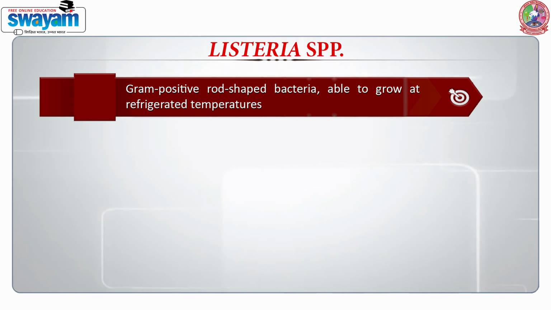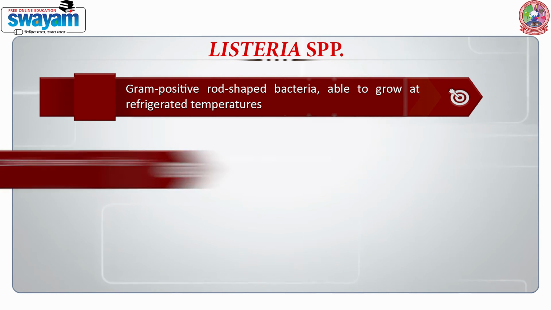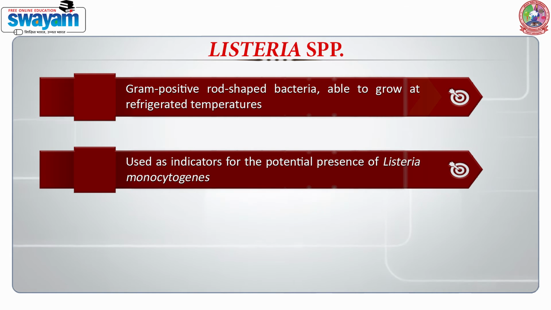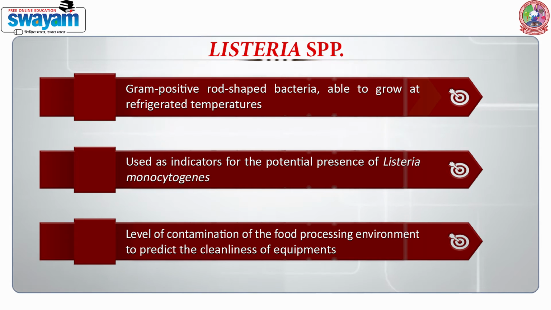When we talk about the next group, Listeria, although people feel that it's an emerging pathogen of concern, it has really established itself as a pathogen and it is a gram-positive rod which is able to grow at refrigerated temperature. Therefore, it is used as an indicator for the potential presence of especially Listeria monocytogenes species during the refrigerated conditions. It is also taken for the various food processing environments to predict the cleanliness of the equipments.